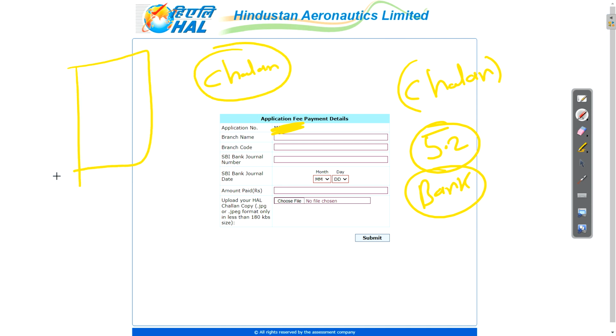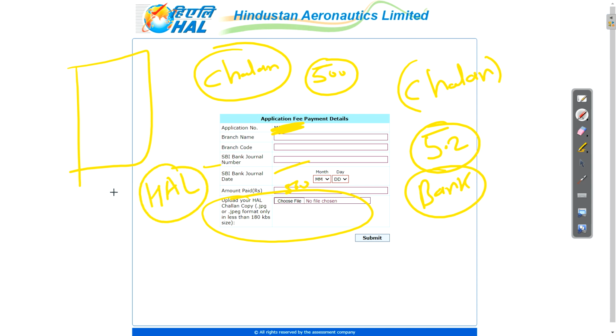Print out that Challan, go to your bank, State Bank of India, and deposit 500 rupees in the HAL account. Then whatever details you will get, that is your receipt number, you will enter here. Amount paid is 500. Then the month and day on which you made the payment. Then SBI general number. Like this, you will fill all the details, and you will upload your Challan copy that you will get from your bank. So this is the full process of your HAL recruitment.